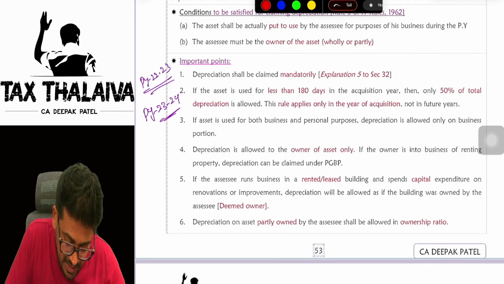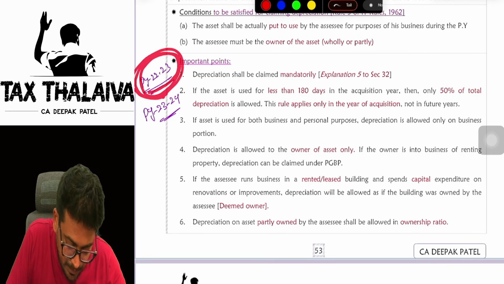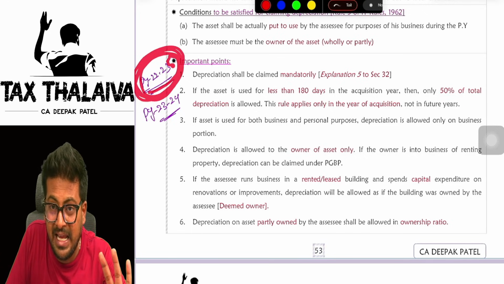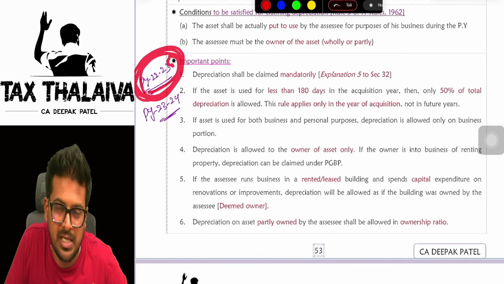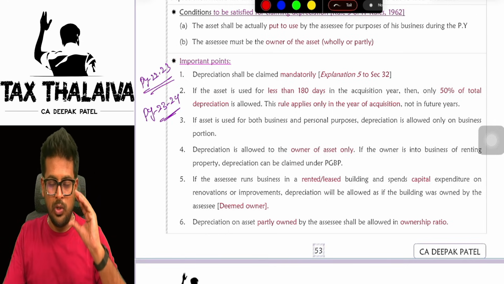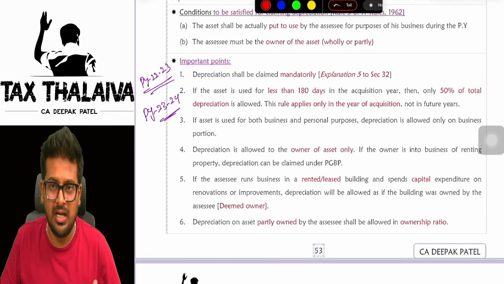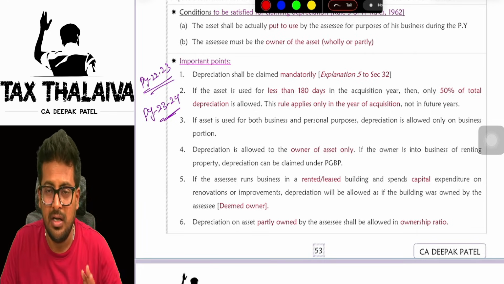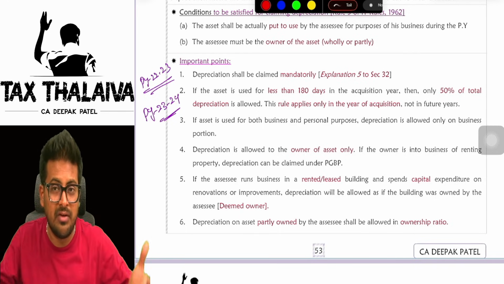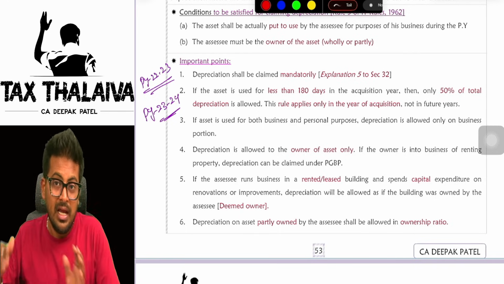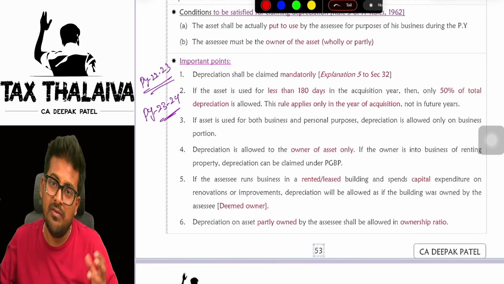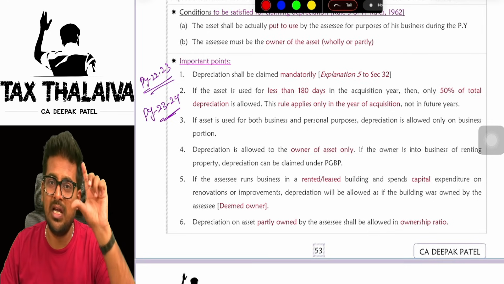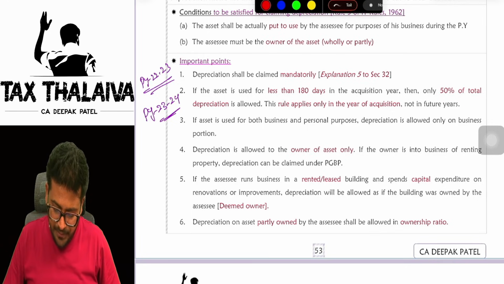But whereas in this case, if I started using the asset in previous year 22-23 itself, and I used the asset for less than 180 days, in that case, half rate depreciation will apply. So if I put to use the asset in the first year in which I purchased, in that year, if I used for less than 180 days, half rate. In the first year, I used the asset for more than 180 days, full rate of depreciation. In the next year, if I started using, even though I use it less than 180, even though I use it for more than 180, still I can claim full amount of depreciation.